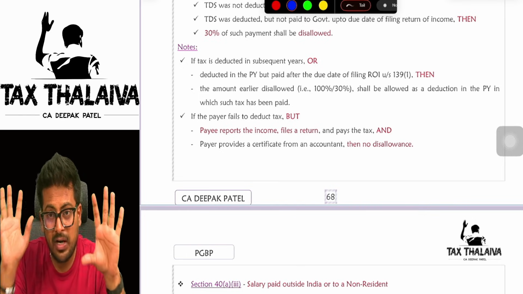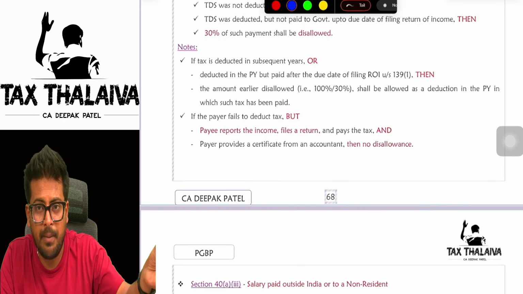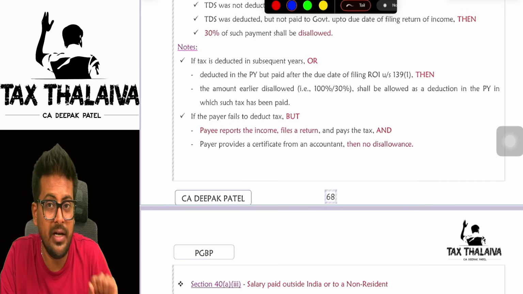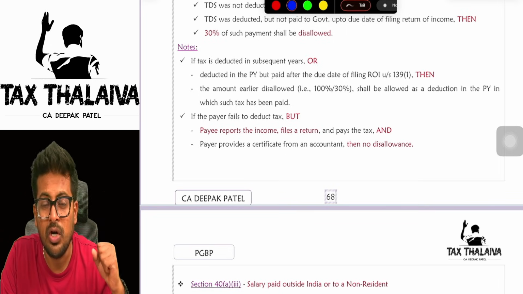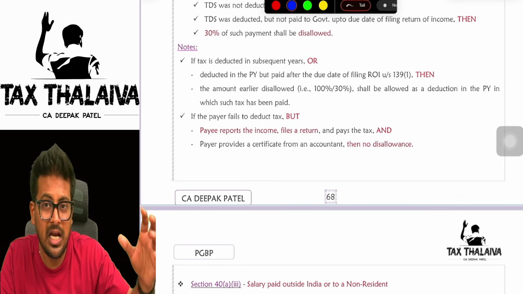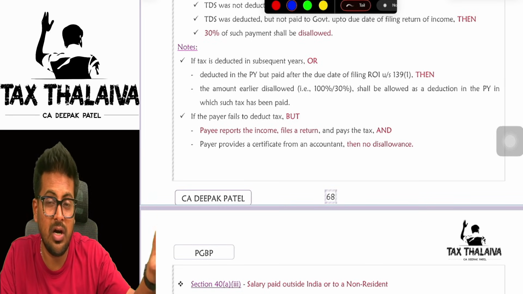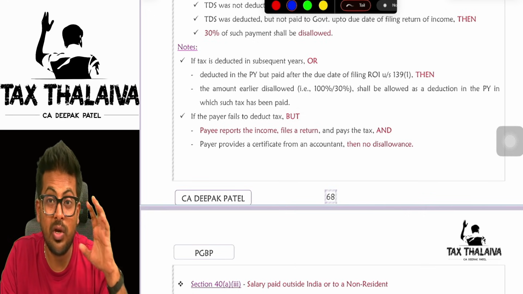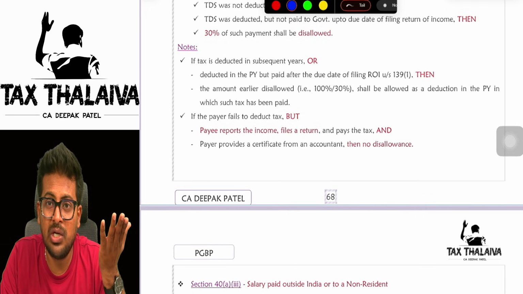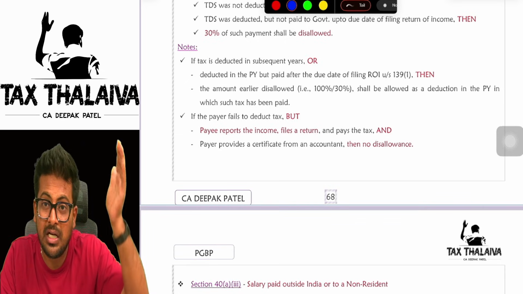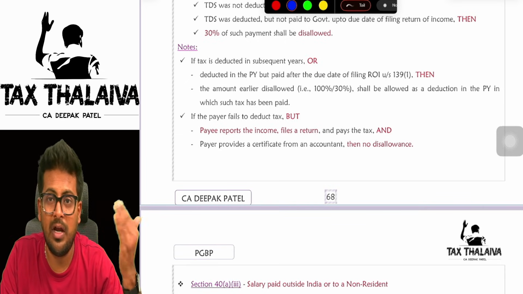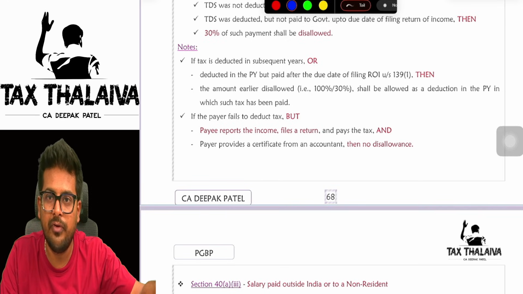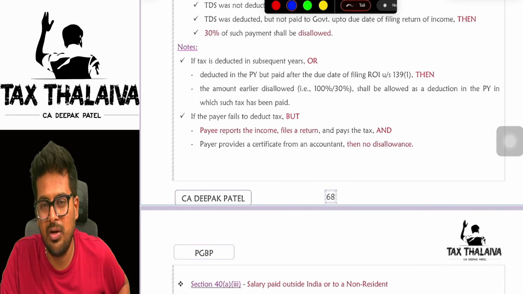There is one more thing. Let's say, for example, at the time of making this payment to my landlord, I did not deduct TDS. But my landlord is a very beautiful person. What he did, he realized that I did not deduct TDS because he got the total 100,000 in his hands. So he realized, boss, this person forgot to deduct TDS, so that expenditure will be disallowed in his hands. He has to pay tax. Let me do one thing. Let me file return of income. Let me offer this income to tax. Let me pay tax on this income.